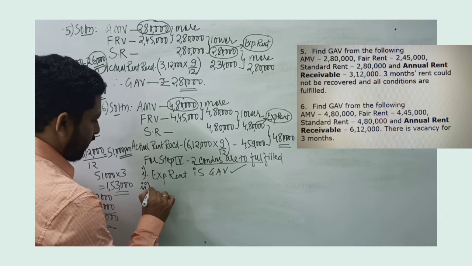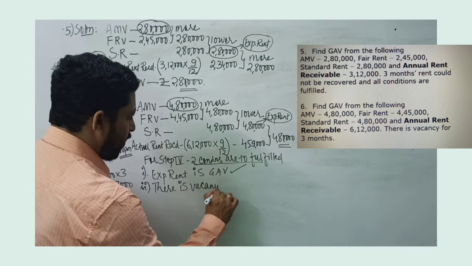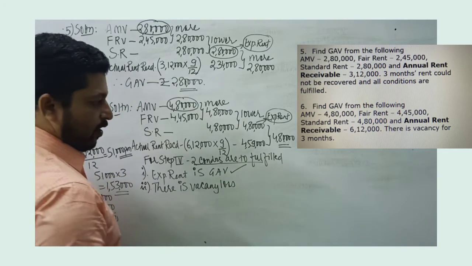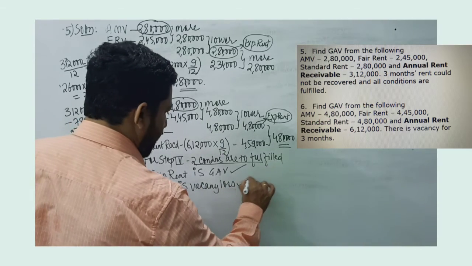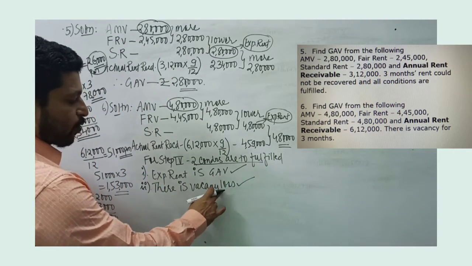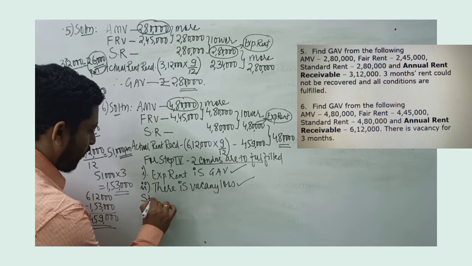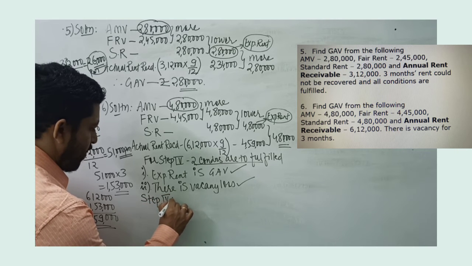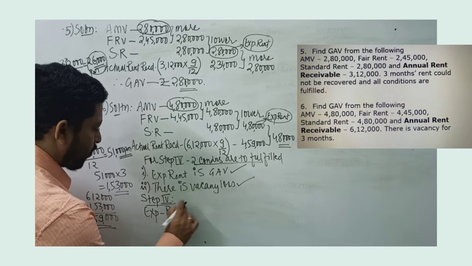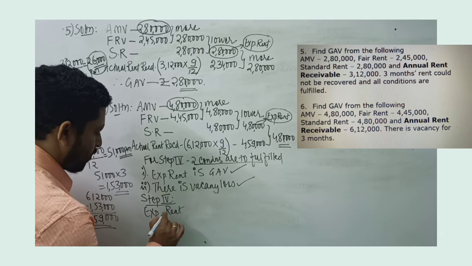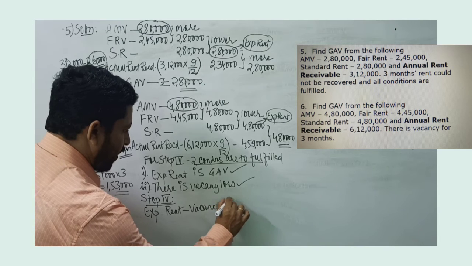The second condition is there is vacancy loss. Now in problem number 6 it is clearly given that there is a vacancy loss for 3 months. So the second condition is also fulfilled. When these two conditions are fulfilled, only then we go to step 4. And in step 4, we first take the expected rent, and from the expected rent we deduct vacancy loss.